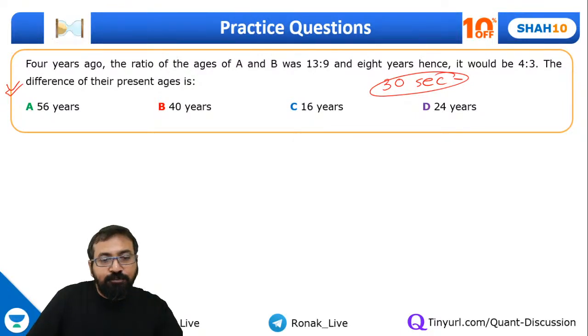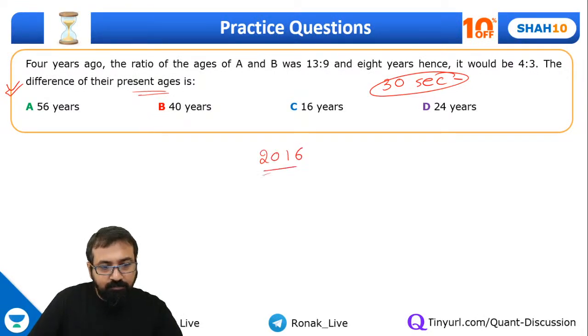See, in such questions, of course, we need to find out the present ages. So 4 years ago, let's take in 2016, the ages were 13x and 9x, right?